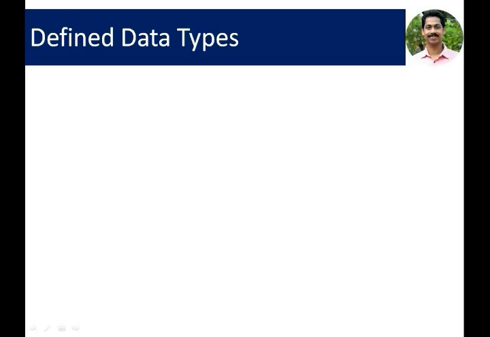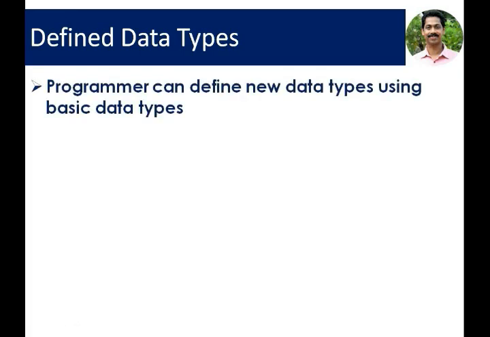Then the second kind of data types are defined data types. These are user-defined data types. User can define data as per the programmer's request. The programmer can define these new data types using basic data types. We can make use of the basic data types to define new kind of data in a program.